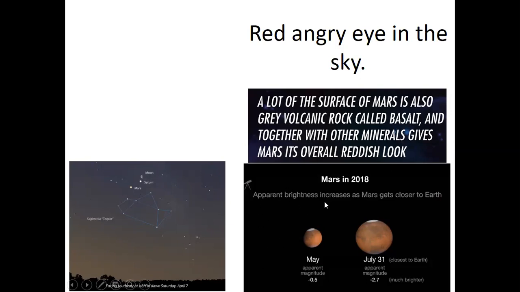So apparent brightness increases as Mars gets closer to Earth. So this is a picture of observed Mars in May. The apparent magnitude is -0.5. Mars in 2018. Okay, so it was different in 2020 depending on where Mars was located. But in May 2018, the apparent magnitude of Mars is -0.5. On July 31st, it's much closer to the Earth, so the apparent magnitude is -2.7. So it's much brighter in July than in May.